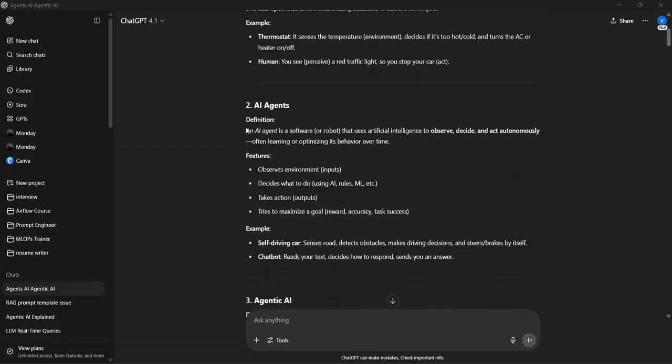So it says that an AI agent is software that uses artificial intelligence to observe, to decide, and to act automatically, often learning or optimizing its behavior over time. That means it will utilize the tools, observe and decide, and do automation without any user or expert interference in the decision making or routing the workflow. So that's what an AI agent is.